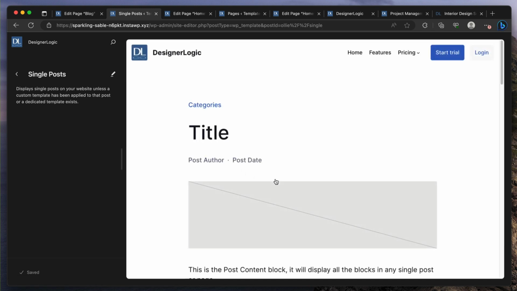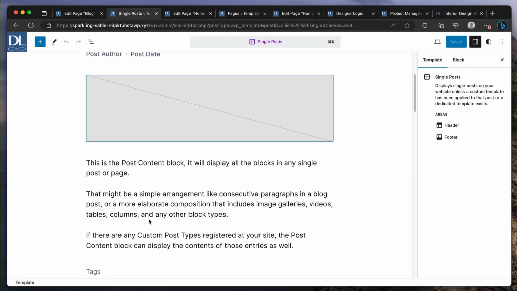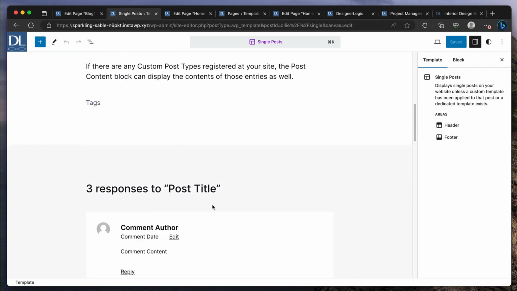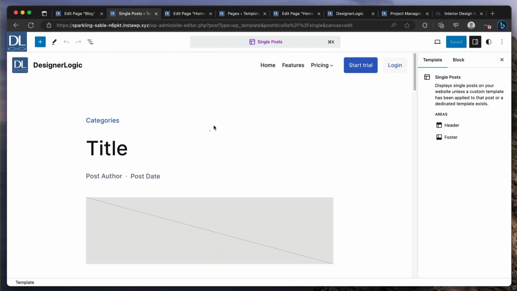This is the same way we did the page template. We can do a special template so that when you're viewing a blog post, this is how it looks. You've got the title, the featured image, and then all the content, and then some responses at the bottom. But you can do a complete design as you would like, and it's just great.